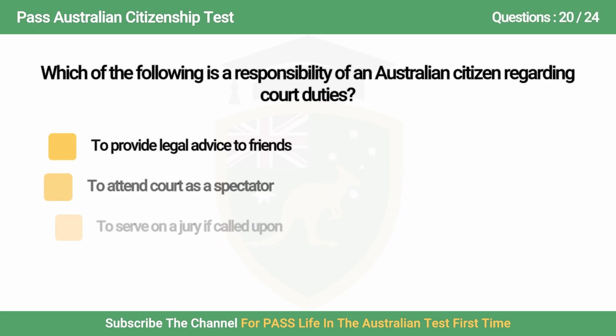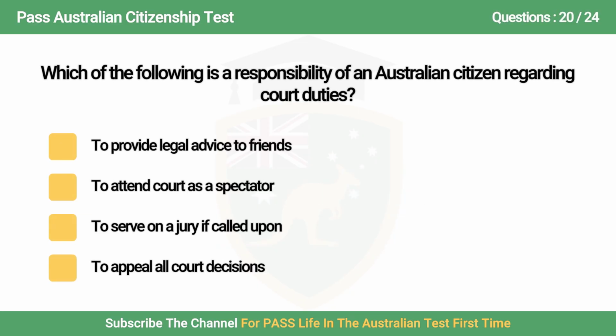Question 20. Which of the following is a responsibility of an Australian citizen regarding court? A. To provide legal advice to friends. B. To attend court as a spectator. C. To serve on a jury if called upon. D. To appeal all court decisions.